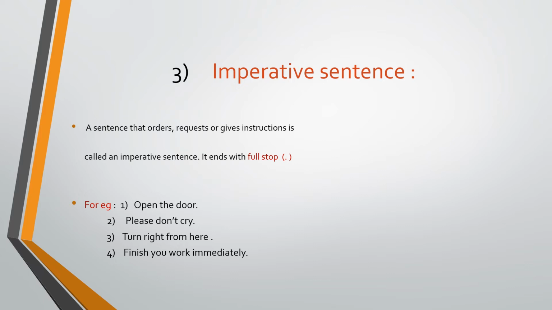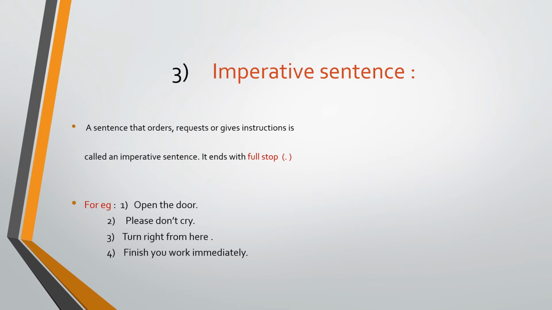An imperative sentence means a sentence has an order, request, command, or gives some instructions. It is known as an imperative sentence. This sentence ends with a full stop only. A declarative sentence is a very simple subject plus verb plus object, a declared statement. But an imperative sentence also ends with a full stop, yet the sentence meaning should be different. See, there should be order, request, instructions in that way.